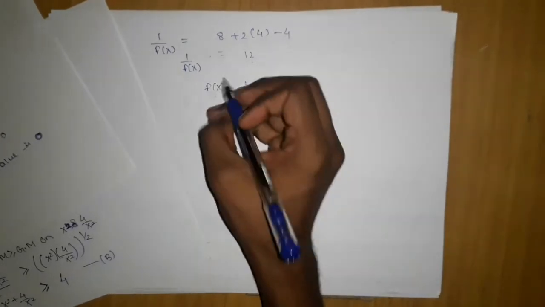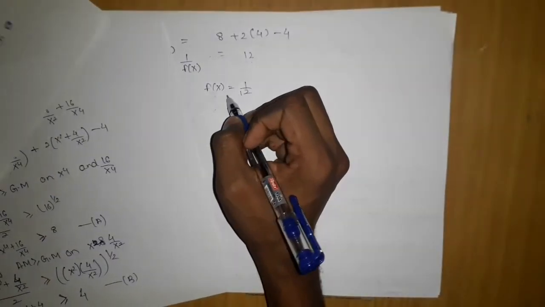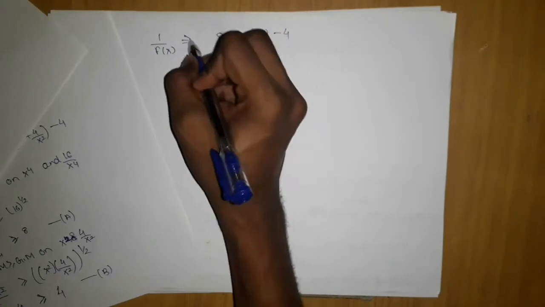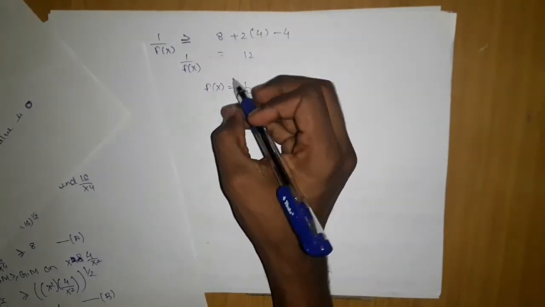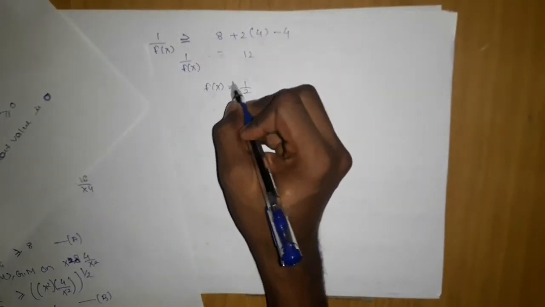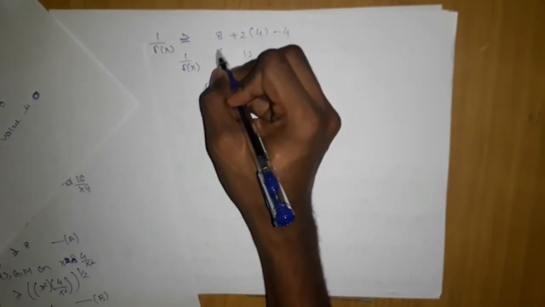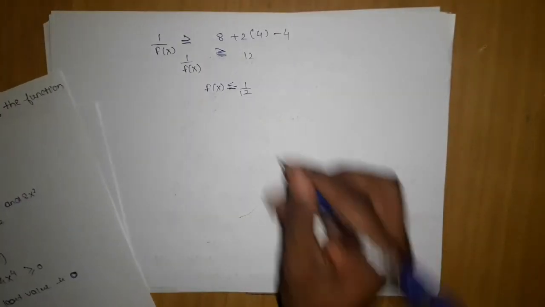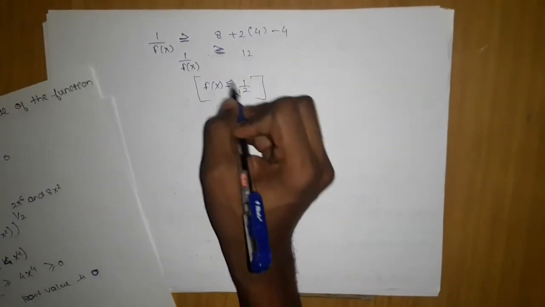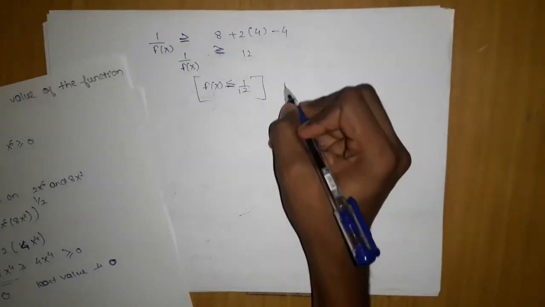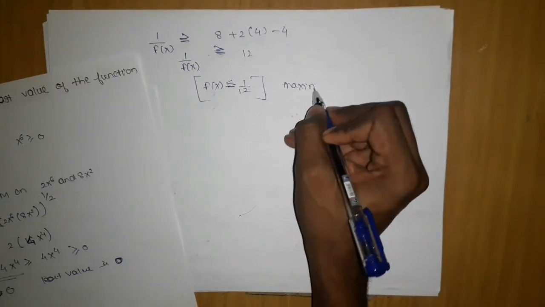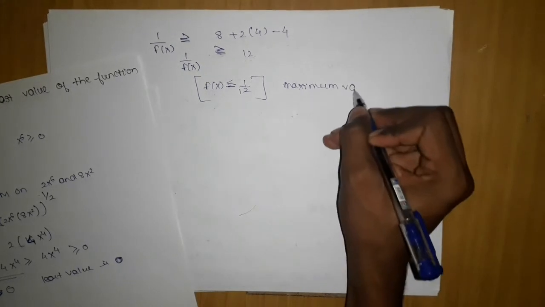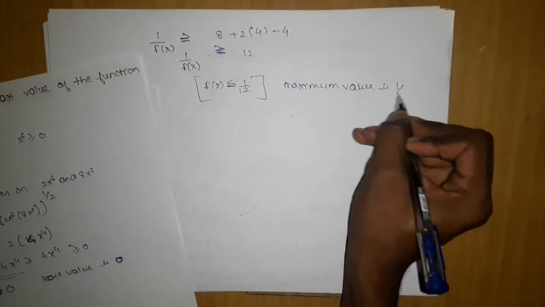And all the values are greater than equal to. Here it was greater than equal to, but the moment I take the reciprocal, it will become less than equal to. Here also it was greater than equal to, but the moment I take the reciprocal, the inequality will reverse, which will give me 1 upon 12. So it is less than equal to 1 upon 12. So the maximum value is 1 by 12.